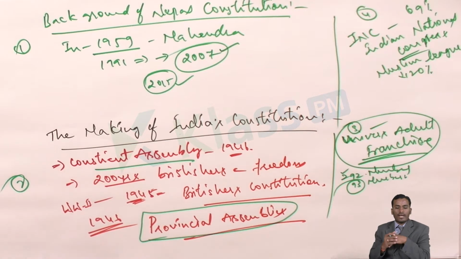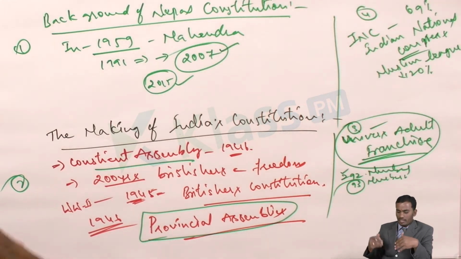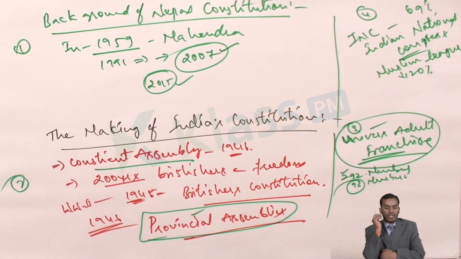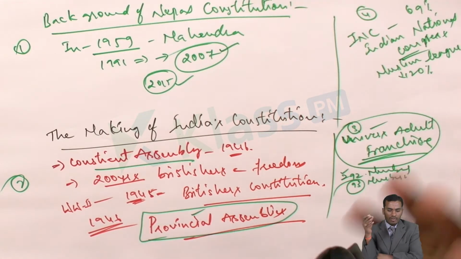So as you can see, the Constituent Assembly was not elected through universal adult franchise. We already discussed that only 10% of the population could vote, because the elected members of the provincial assemblies, along with taxpayers and some others who were given the opportunity, cast votes for the members of the Constituent Assembly, and it went further.